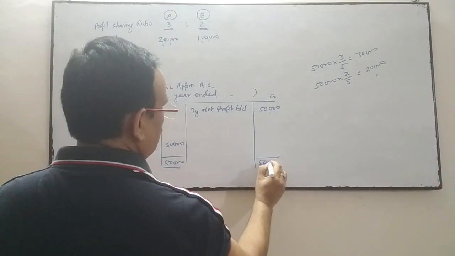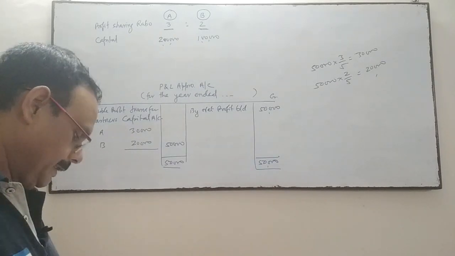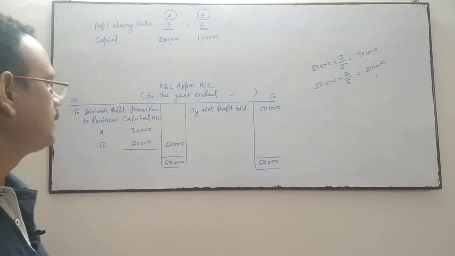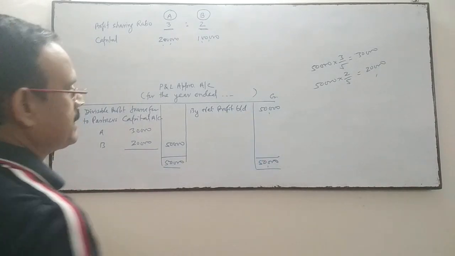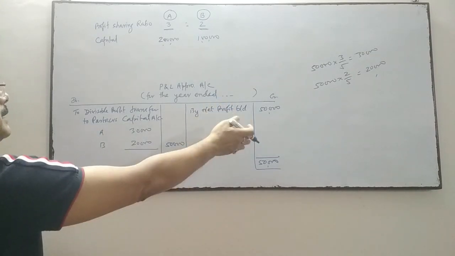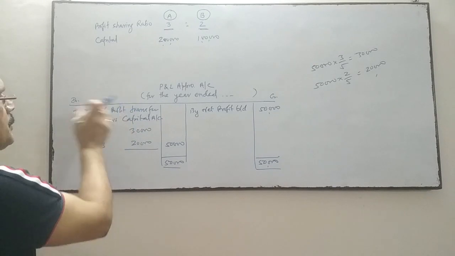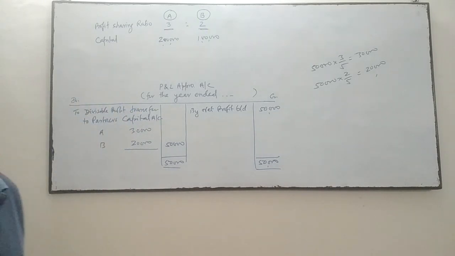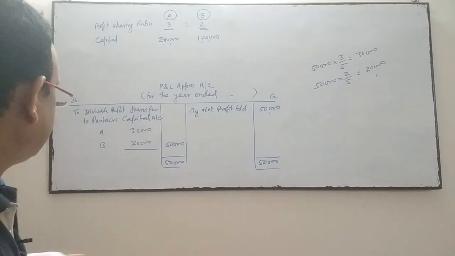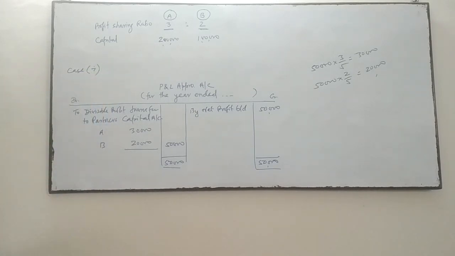This is case number 1. In this way we will distribute the profit between the partners. The net profit is this. The deed is silent with regard to interest on capital, so no interest will be allowed in the absence of the partnership deed. So we have not given any interest on capital to any partner. So directly this amount of profit, which is now a divisible profit, is transferred to the partners' capital accounts in their profit sharing ratio. This is case number 1.